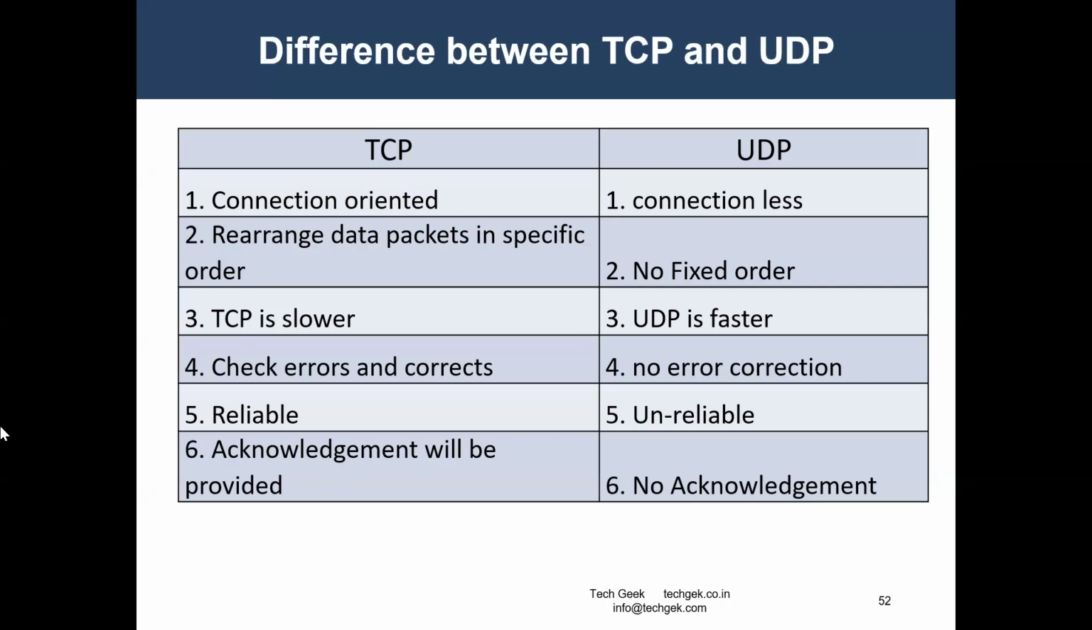So that's some of the important points, right? Connection oriented rearranges the data packets in a specific order. TCP is slower, but it checks for errors and corrects them. It's reliable and gives an acknowledgement for each piece of data.